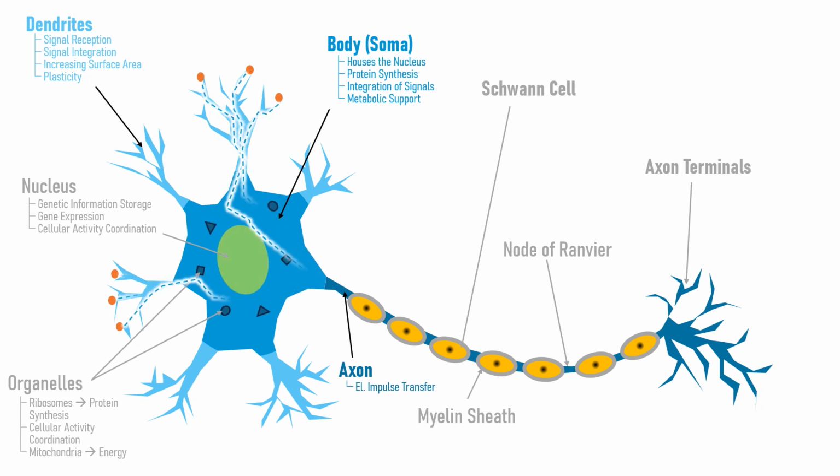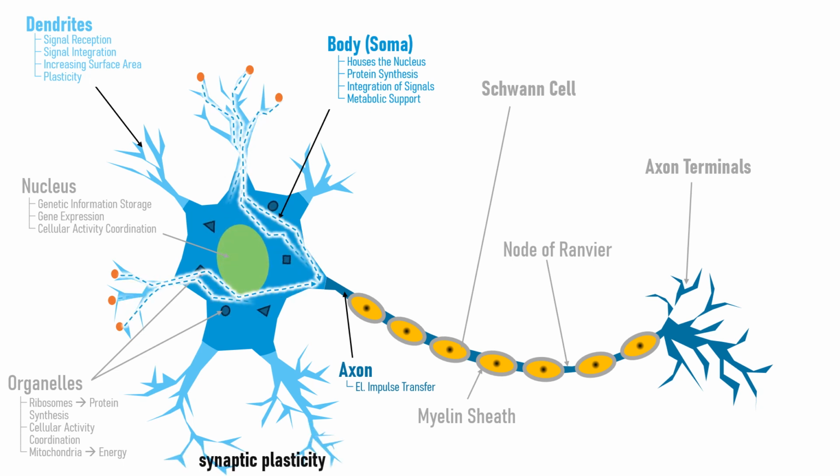Dendrites integrate the incoming signals from multiple neurons. The combined electrical impulses are transmitted to the soma, where they are further processed. Dendrites can also change their shape and structure in response to learning and experience, a process known as synaptic plasticity. This adaptability is crucial for memory formation and learning.